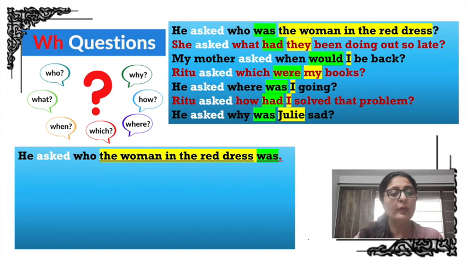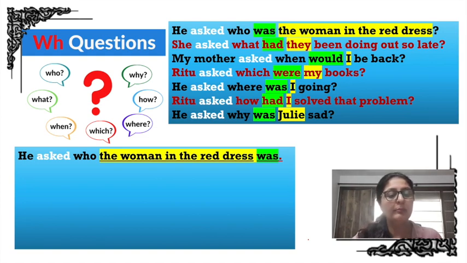So how do you do it? You just swap the pronoun and the verb. You just need to swap their position, and from a question the sentence will become a statement. Like he asked who the woman in the red dress was instead of who was the woman in the red dress. And similarly, you will be changing all, only swapping the verb and the pronoun or the noun. Had they changes to they had.